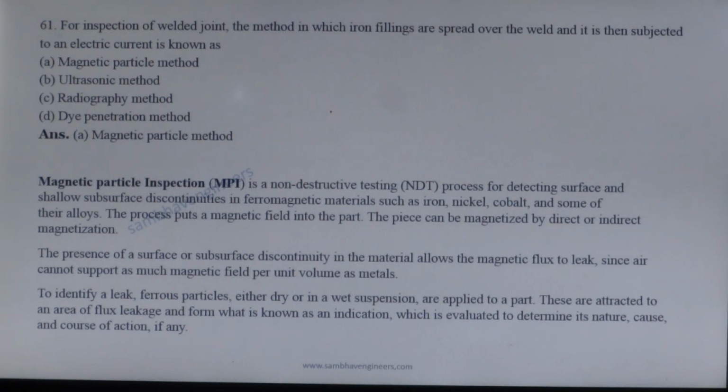Next question. For inspection of a welded joint, the method in which iron filings are spread over the weld and it is then subjected to an electric current is known as magnetic particle inspection. The MPI method is a non-destructive testing process for detecting surface flaws in iron. The presence of a surface or subsurface discontinuity in the material allows the magnetic flux to leak.